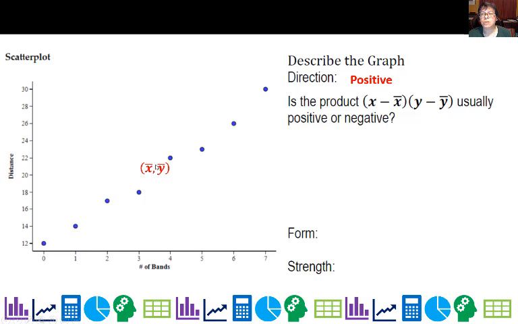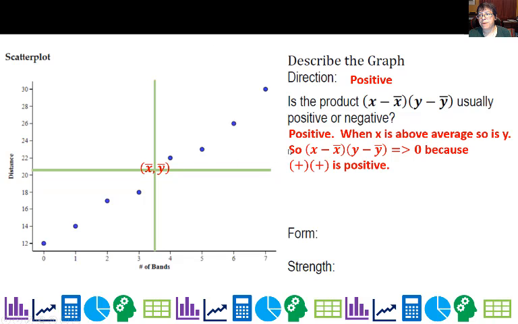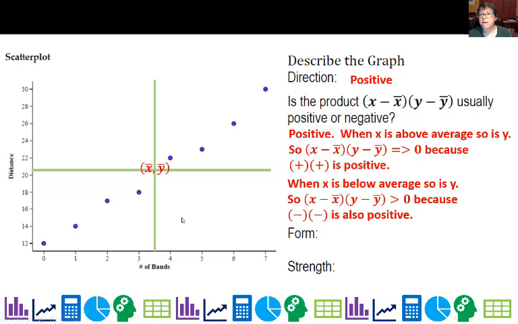I'm going to go ahead and mark this point for x bar, y bar. The average x was 3.5 rubber bands, and the average y was just over 20 inches. So let's mark that spot. That's where my average is. When x is above average, y tends to be above average, so the product is always positive here, because positive times positive is positive. When it's below average, these values are negative times negative, and when I multiply them, I also get positive.